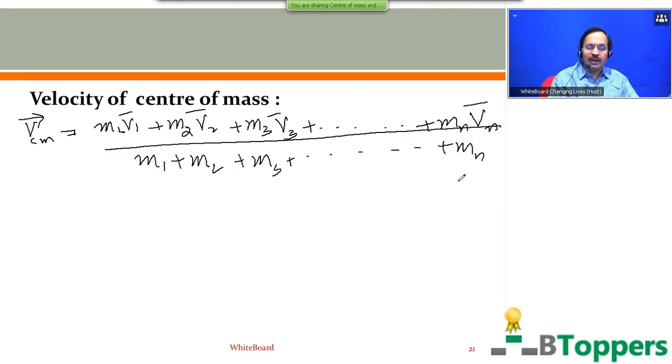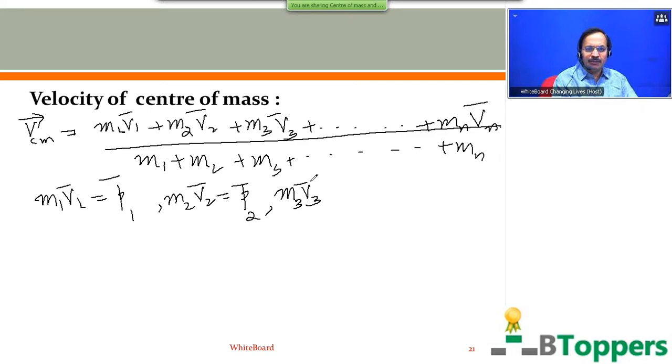As you know, the product of the mass of the particle and the linear velocity vector of the particle is called the linear momentum of the particle, denoted by p bar. So the product m1 v1 bar gives you the linear momentum of the first particle of mass m1, denoted by p1 bar. The product m2 v2 bar gives you the linear momentum vector of the second particle of mass m2, denoted by p2 bar.